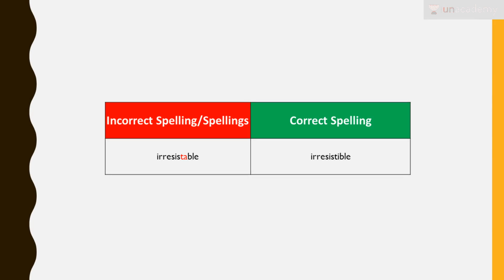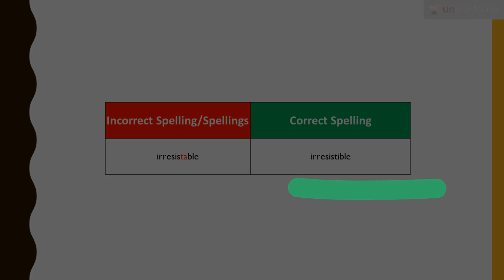Next is irresistible. Irresistible is something that you cannot control. Like the chocolates to me are irresistible. The moment I see them, I want to hog them and just eat all of them, right? So irresistible, the spelling would be IRRESISTIBLE. It's not IRRESISTABLE. So there is no able out here, then you don't need to put an A. It's irresistible, and the spelling is over here.